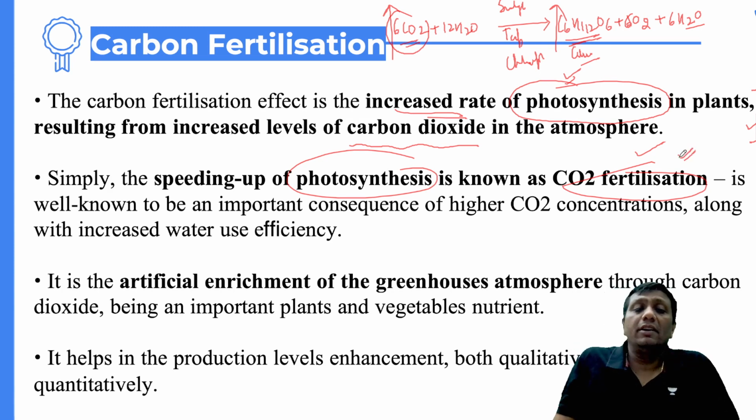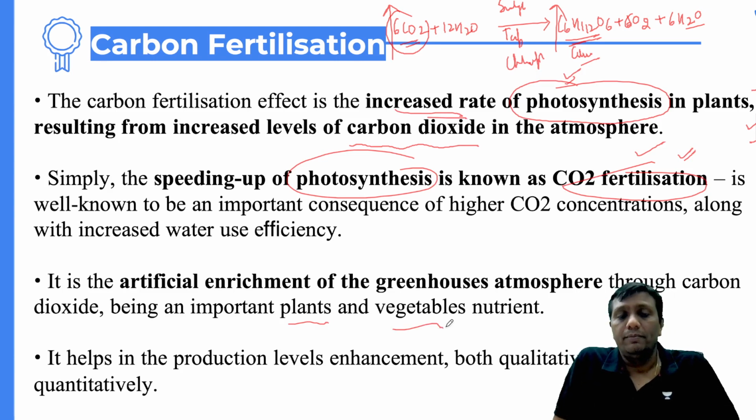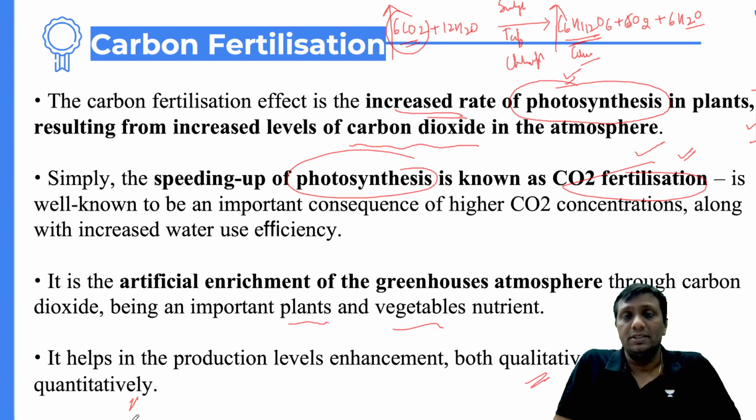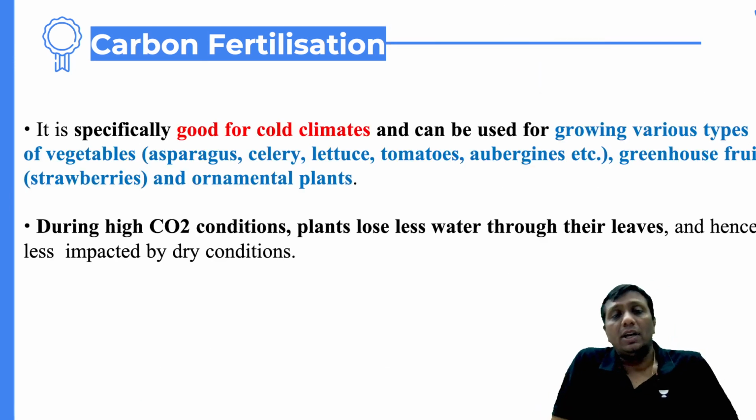Because of this, the plants' and vegetables' nutrients will increase, and finally it will be important for production. It will enhance productivity, qualitatively and quantitatively both, guys. Qualitatively means the nutrient supply should be there. Quantitatively means on the basis of bulk production.